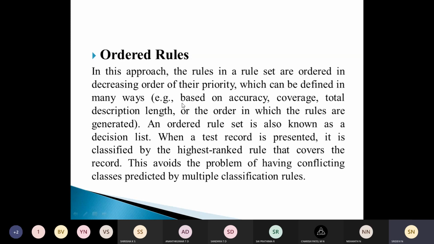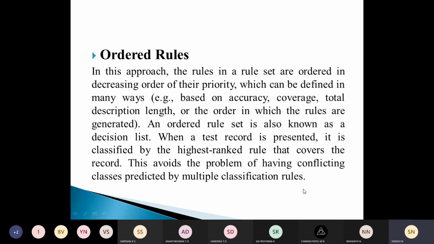We can take any of these and keep the rules in decreasing order of priority. This ordered rule set is also known as a decision list. Whenever a test record is presented, it is classified by the highest ranked rule that covers the record. By doing this, we avoid the problem of conflicting classes predicted by multiple classification rules.